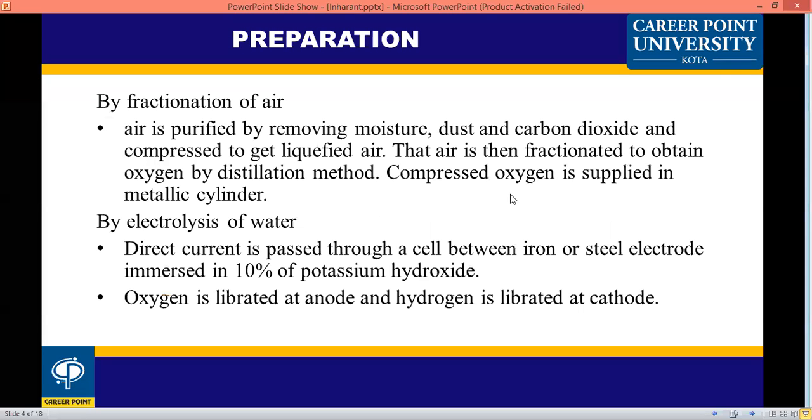There are different methods for preparation of oxygen. First one is fractionation of air. Second method is electrolysis of water. Fractionation of air means air is purified by removing moisture, dust and carbon dioxide and compressed to get liquefied air. That air is then fractionated to obtain oxygen by distillation method. This oxygen is compressed and supplied in metallic cylinders.